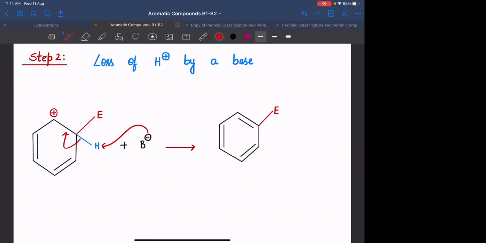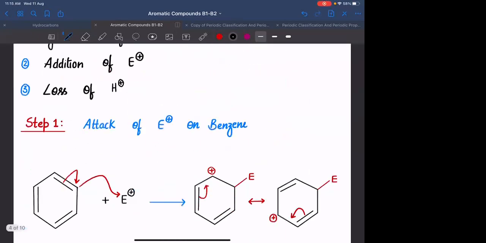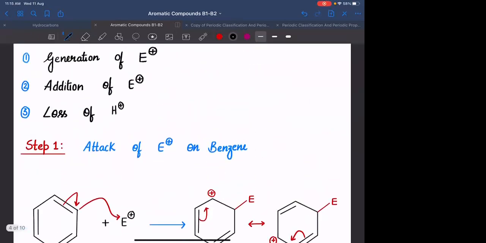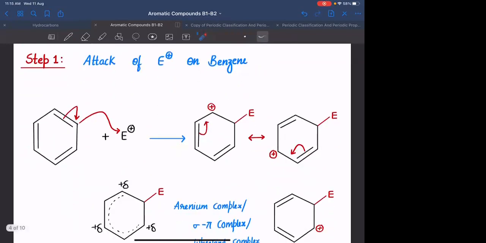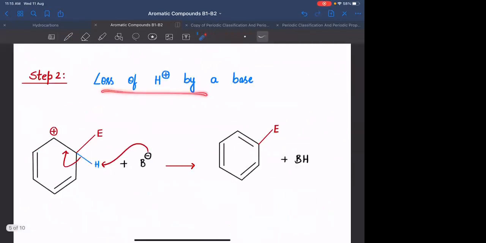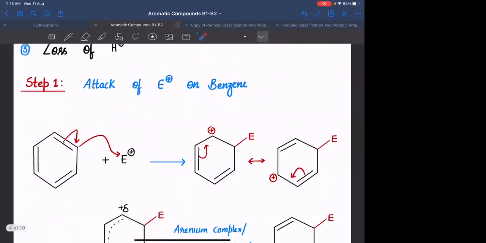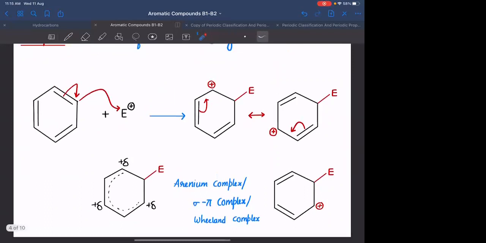यहाँ पे आपको इलेक्ट्रोफाइल है प्लस BH. Okay. So out of these two steps, the first step is excluding the step of generation of electrophile. If I take other two steps, the first step is attack of the electrophile, and the second step is loss of H positive with the help of a base. Out of these two steps, which step do you think will be a slower step?